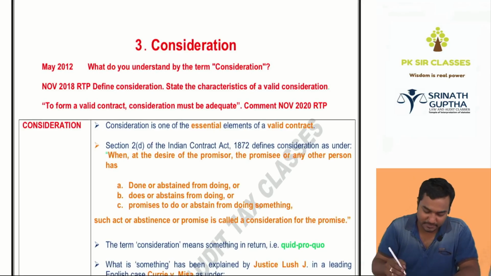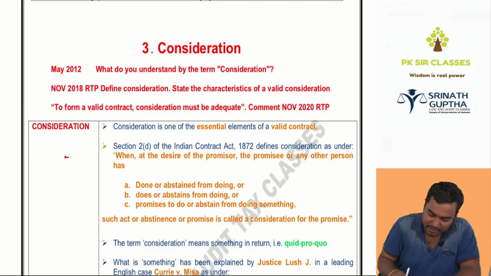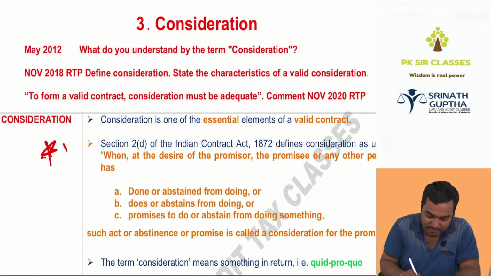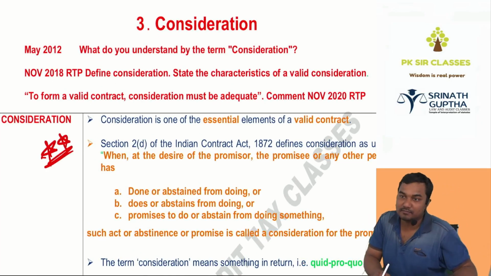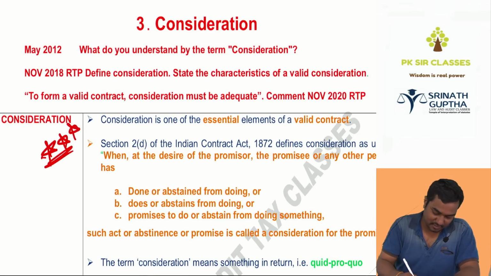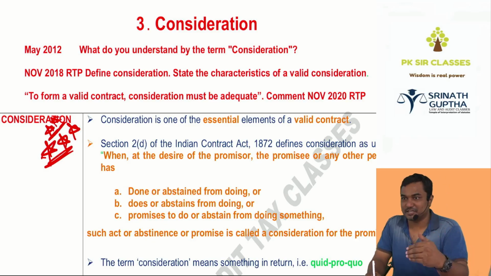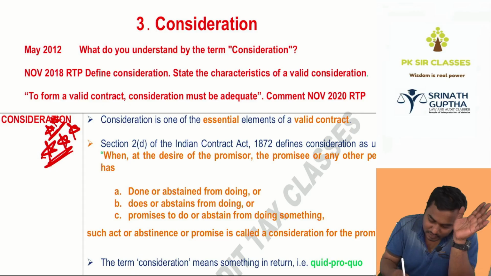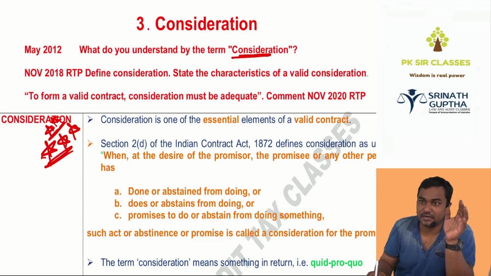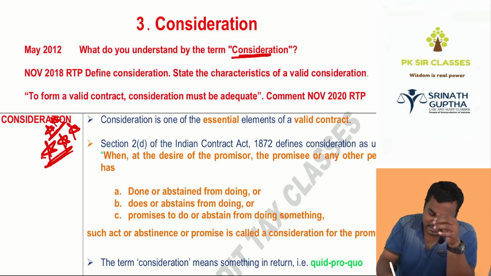For the definition, the exam asks, beta. Definition of consideration: star, star, superstar, mega star. Keep 5 stars. Define consideration and its essentials. This will be a question in the exam. What do you understand by consideration? Write the definition, beta. So what is consideration?